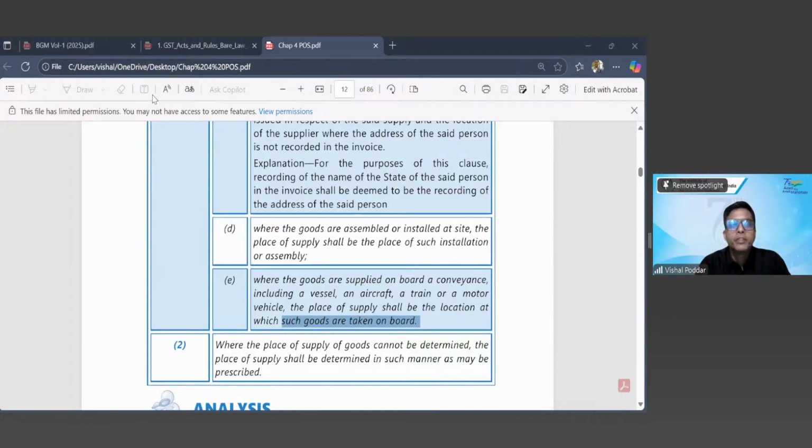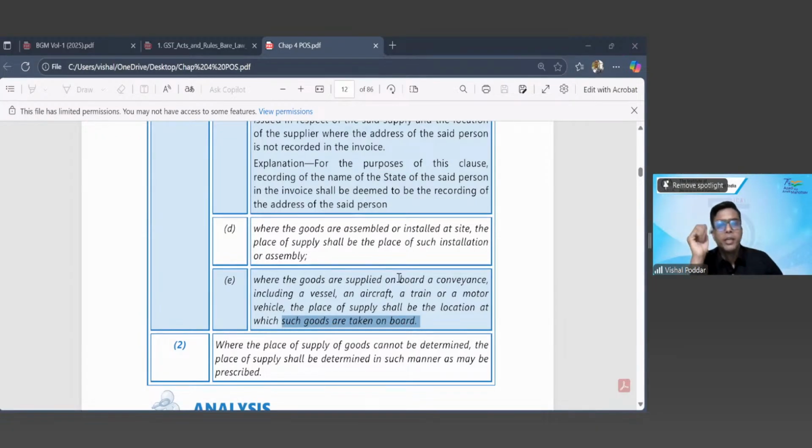Now, interestingly, one thing is covered for sure: whatever I am buying while I am in journey, and buying on board, this is very important. On board means while I am in the train or in the plane. Whatever I am buying then is covered. But the first thing to be checked is whether it is supply of goods or supply of service.